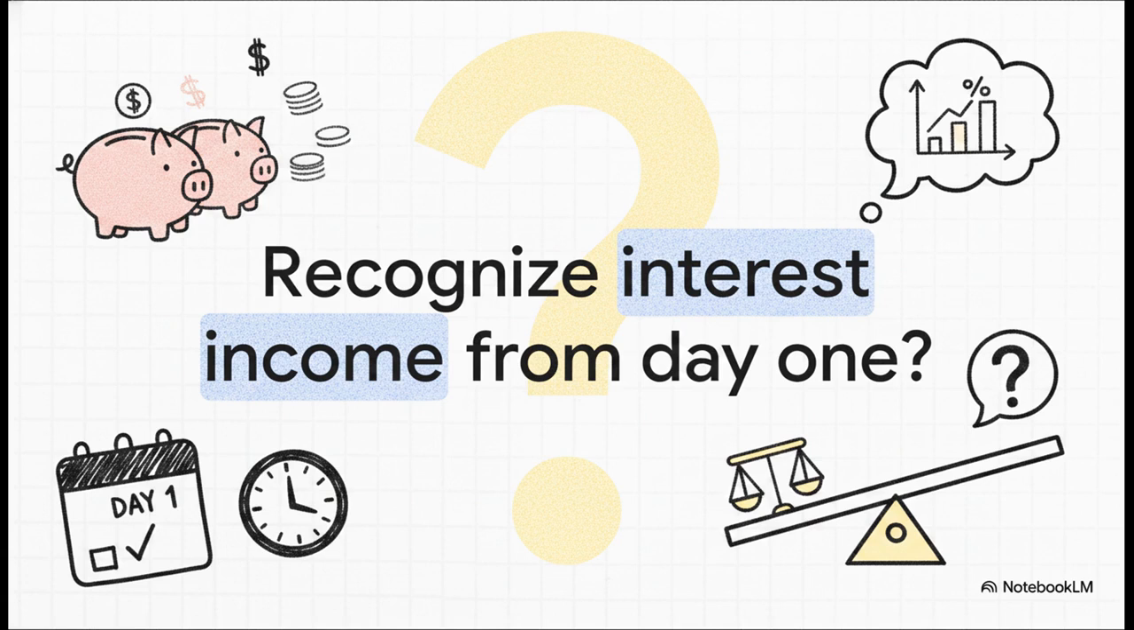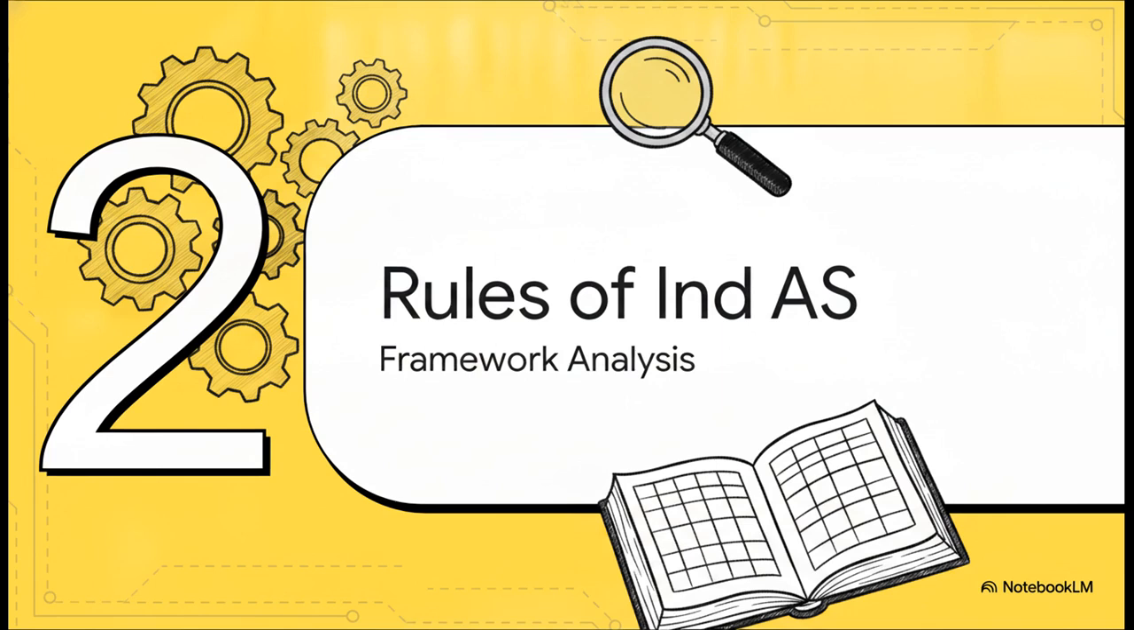What does the holding company do right now? Do they have to recognize that interest income from day one, even though they have zero certainty about actually getting it? Or do they just wait patiently until the subsidiary actually turns a profit? It is a classic accounting standoff. That brings us to Section 2, the rules of Ind AS.